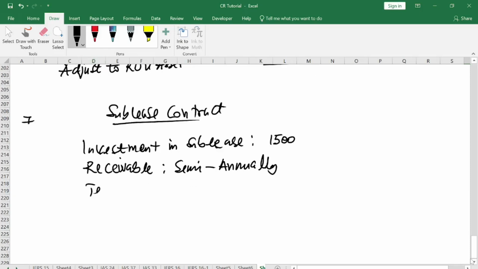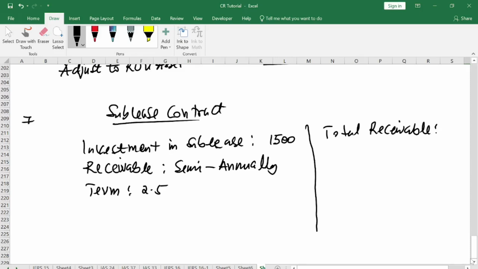Okay, the term is how many years? 3.5 years. If so, you can know your total receivables. So here, total receivable will be how much?